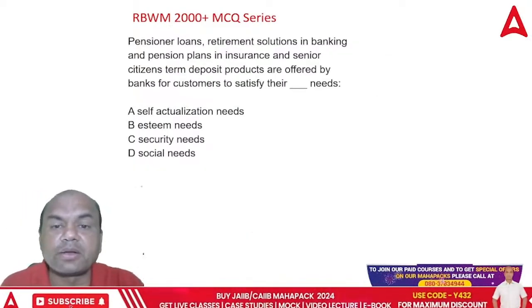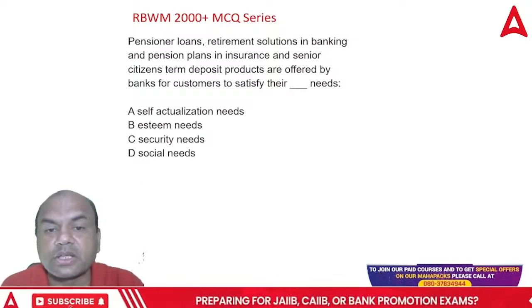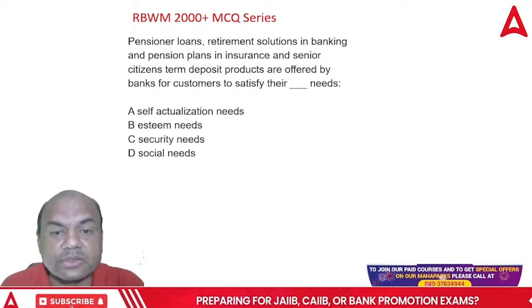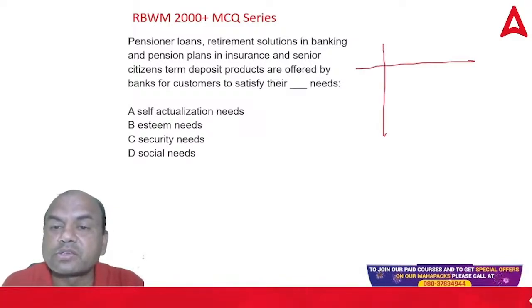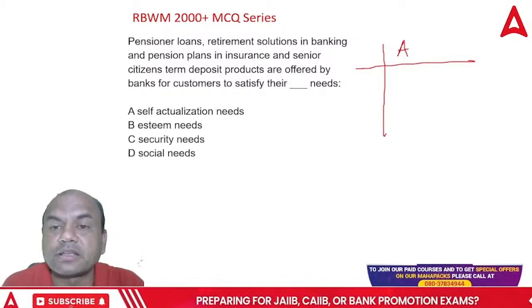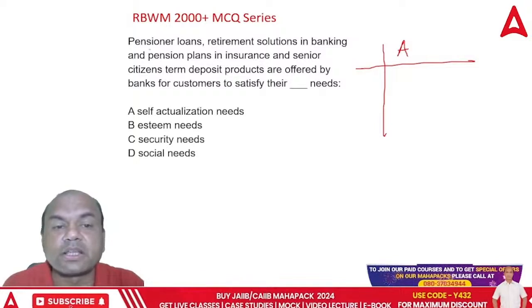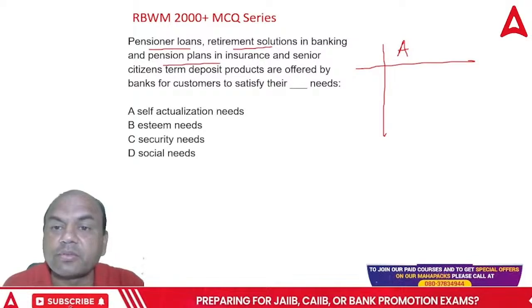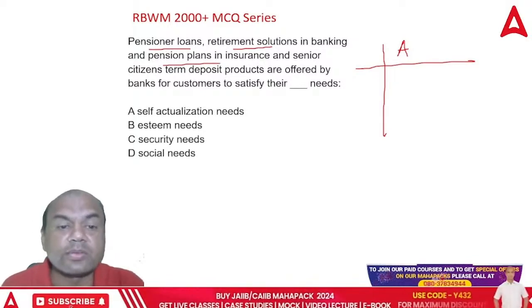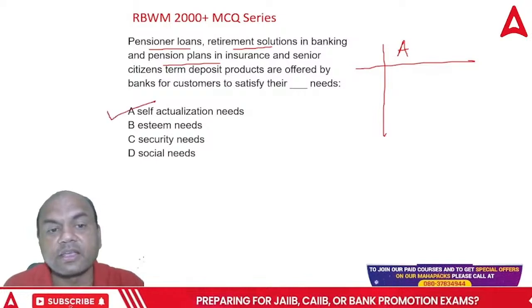Pensioner loans, retirement loans in banking and pension plans in insurance, and senior citizen term products are offered by the banks for the customers to satisfy their dash needs. Now look at this. This is the fifth category. Actualization means above 60. Pension. Okay, a retired person. So a retired person will be focusing on what? Pensioner loans, retirement solutions, pension plans, right? This retired person will be focusing on these products. So what will be the answer for this? Self-actualization, esteem, security, social. What is the answer? A, B, C, or D? The answer is A, correct? Yeah.